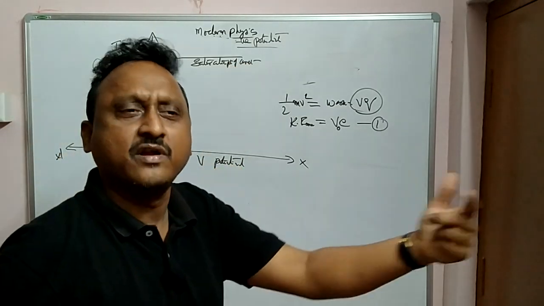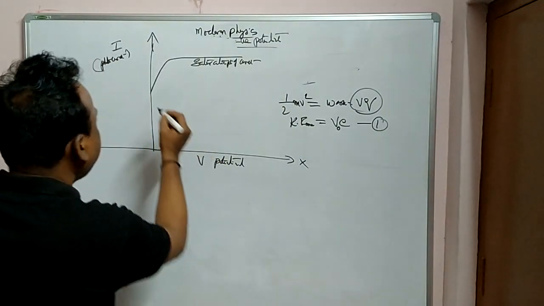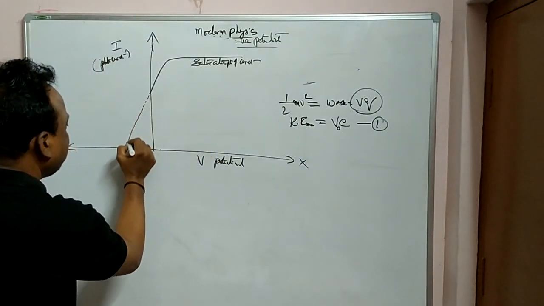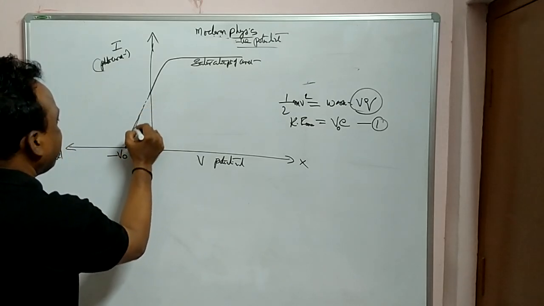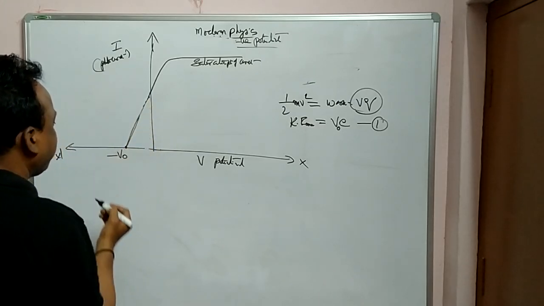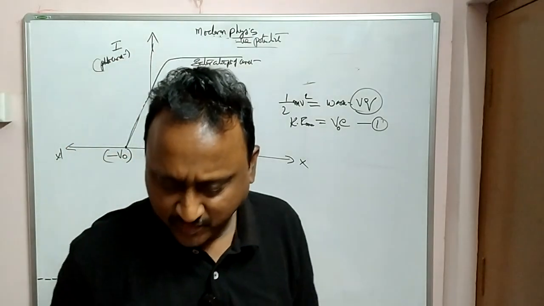After that, no more electrons will come. Complete electrons will be reaching there. Clear? If you extend the line here, you get this one. This is called the stopping potential or negative potential.